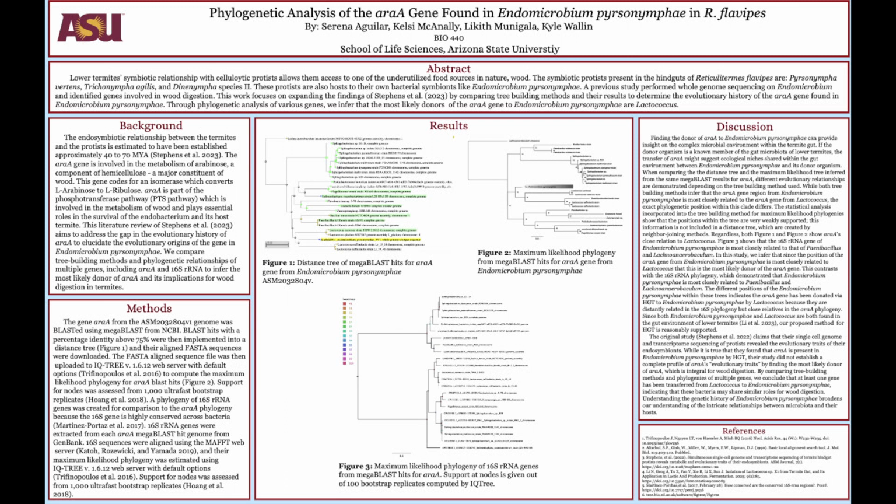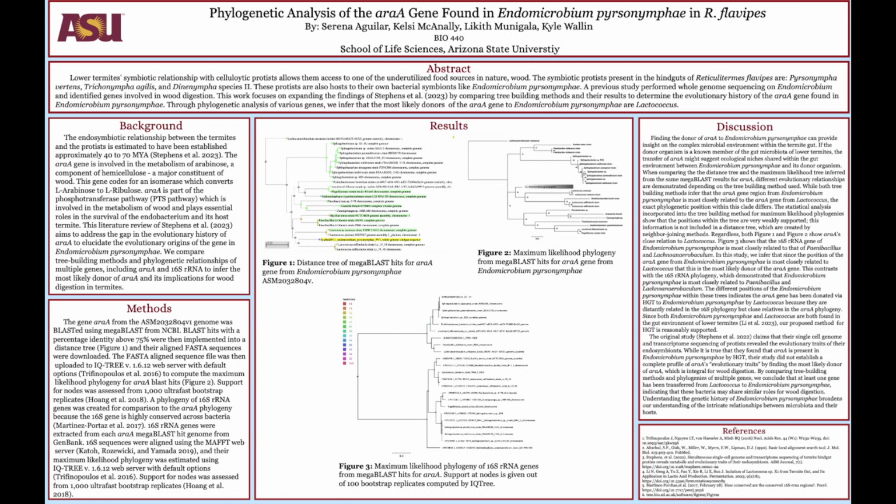Overall, the 3 phylogenies produced in this study show different branching orders depending on the tree building method used and the gene of interest. Both the distance tree and maximum likelihood tree show that Endomicrobium persinimphae's ERA-A is most closely related to the ERA-A genes found in Lactococcus. The exact phylogenetic position of Endomicrobium persinimphae differs in these 2 trees because the distance tree uses neighbor joining, while the maximum likelihood tree calculates the most probable tree topology.